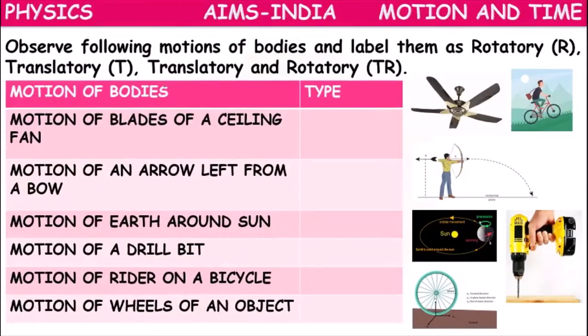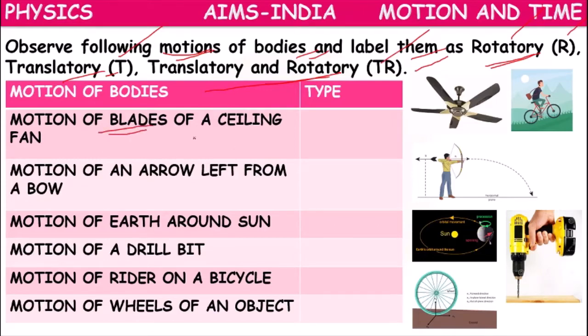So let's observe all these kinds of motions. Now the question is: observe the following motions of bodies and label them. If only rotatory motion, we label it as R. If it shows only translatory, T. If it shows both, TR.